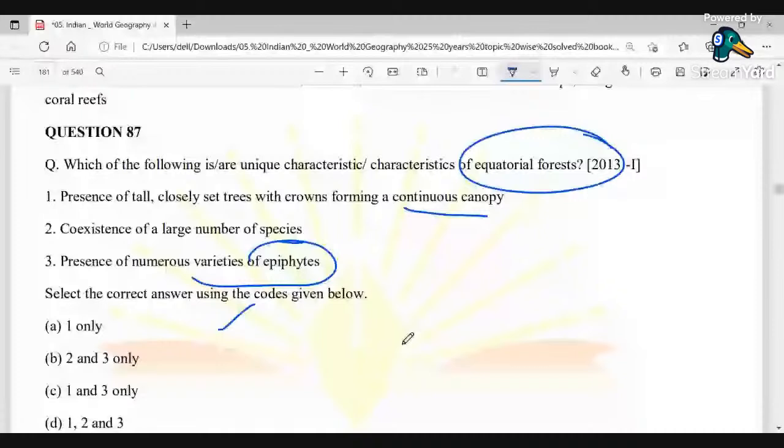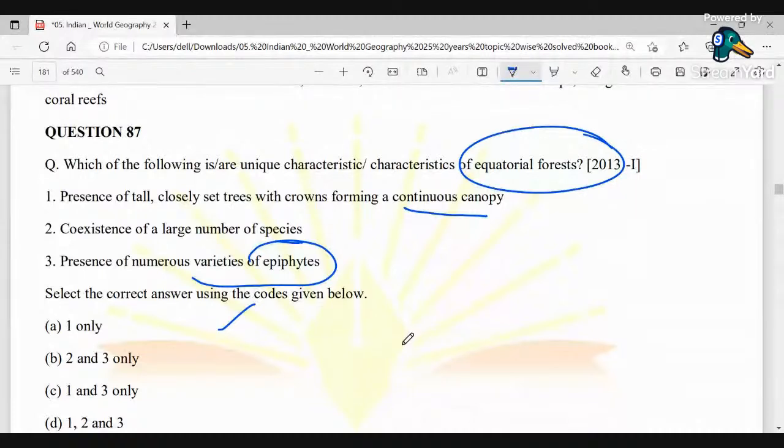Okay, and what we basically know about the canopy is that it is basically a cover, or you could say a covering or a bed. The uppermost shade or shelter that hangs over something is basically known as the canopy. So we can decide the denseness of a forest through the canopy that reaches directly to the surface. In that way, the question has been asked in all these three options.